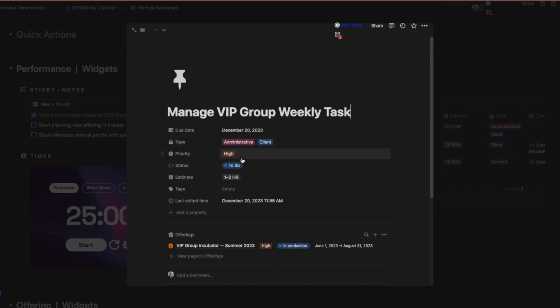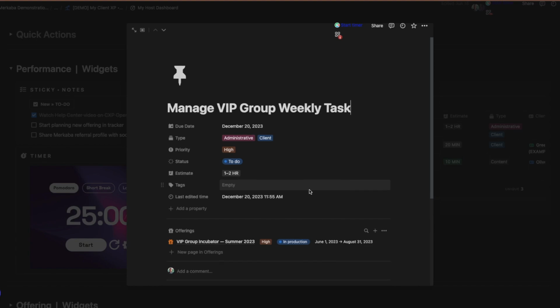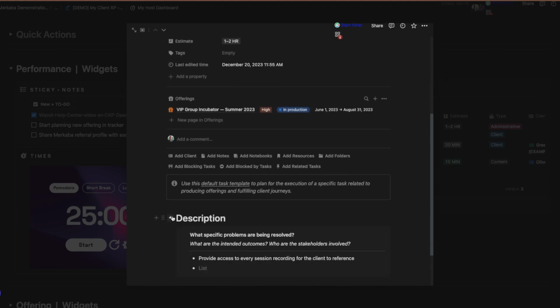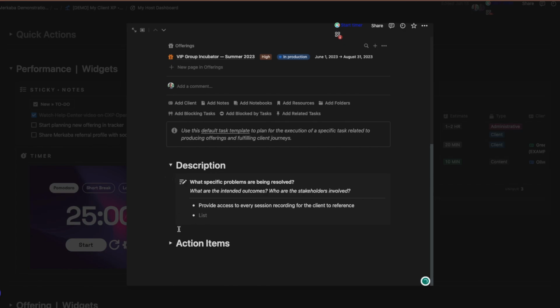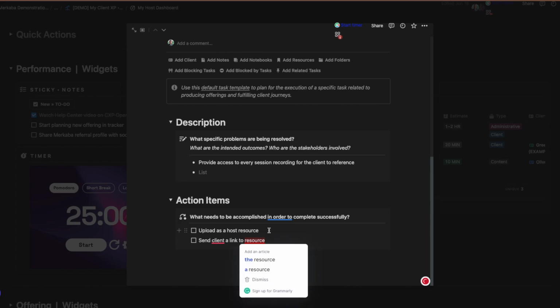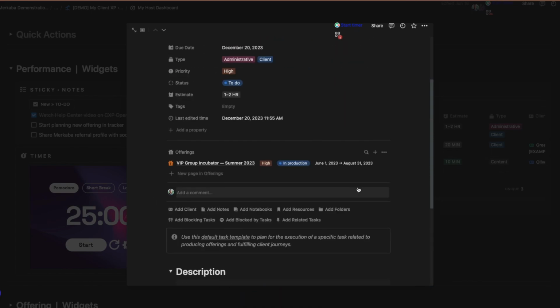I see what type of task it is and how long it's going to take me. This little timer that you see, I would naturally set that timer. I would go to a coffee shop, set my hour timer, and get going, right? Maybe an hour and a half, because this may take me an hour or two. And then here is all of the information that needs to be rolled up. Because I'm working on this particular group, I just rolled up the group right here. And then I have descriptions that already pre-filled in, the action items I already know that I need to do for this task that I do every single week, right? I already have that ready to go.